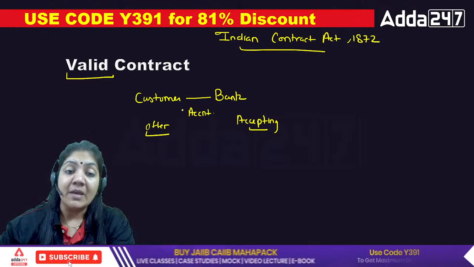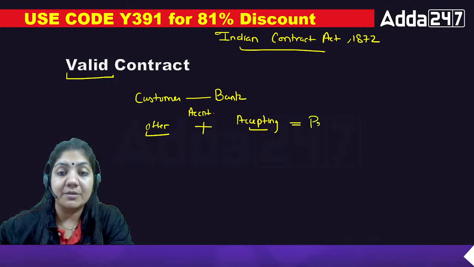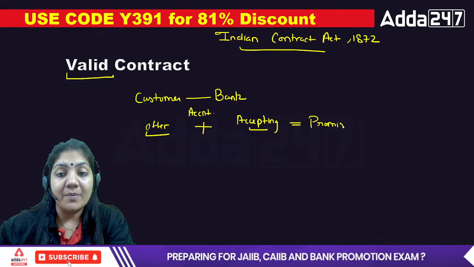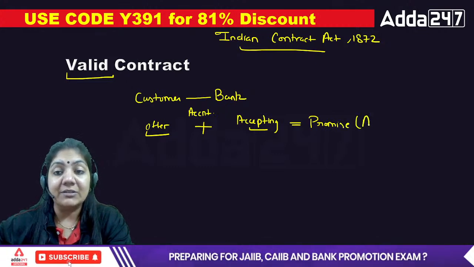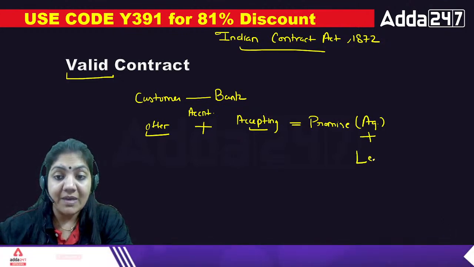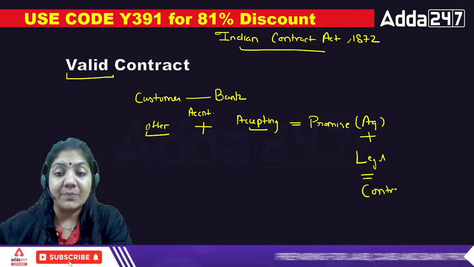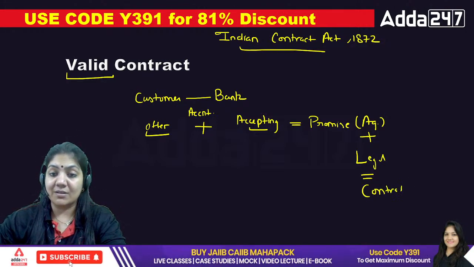So when an offer is accepted, it is equal to a promise. And this promise, in legal terms, is called an agreement. And when in an agreement any legal thing is involved, that is called a contract. That is the basic formula that we have discussed in the contract.